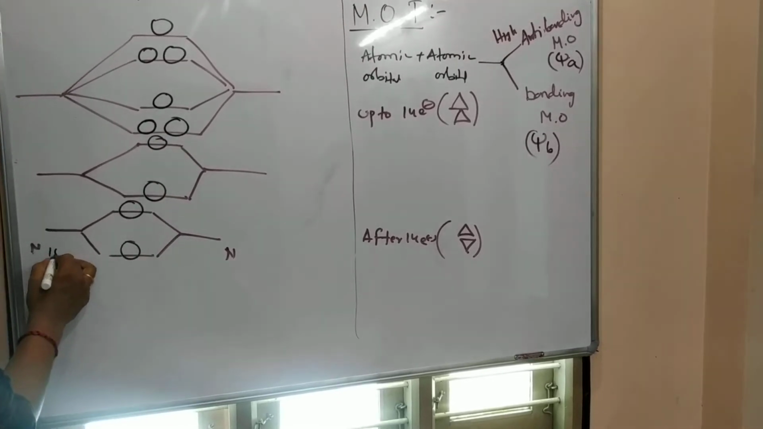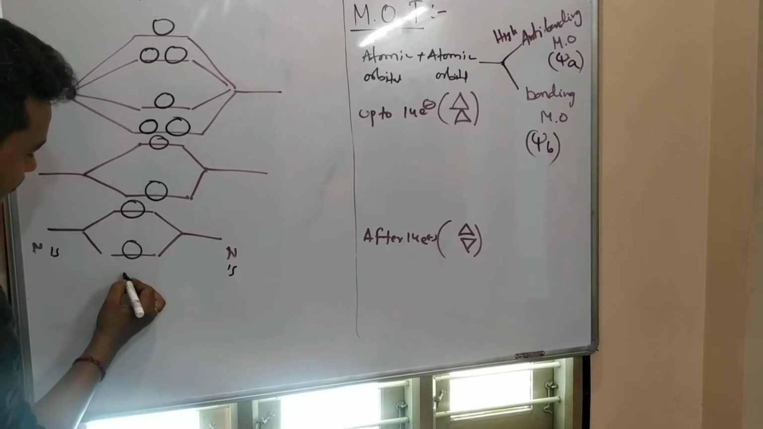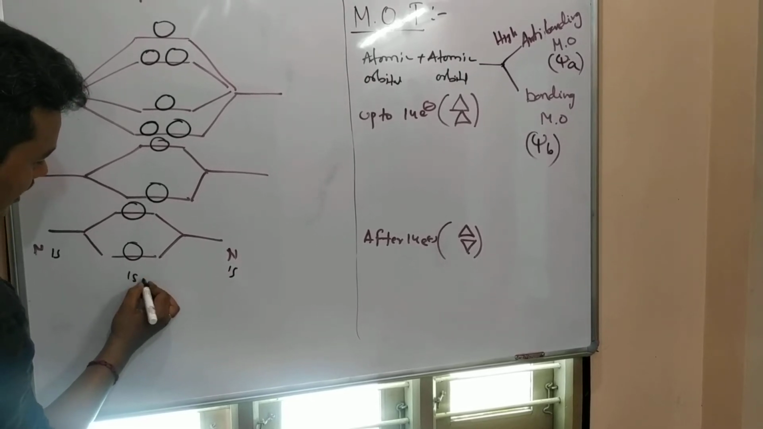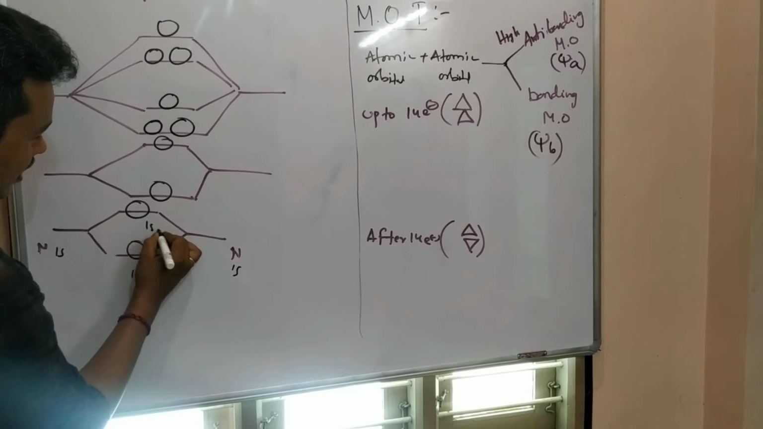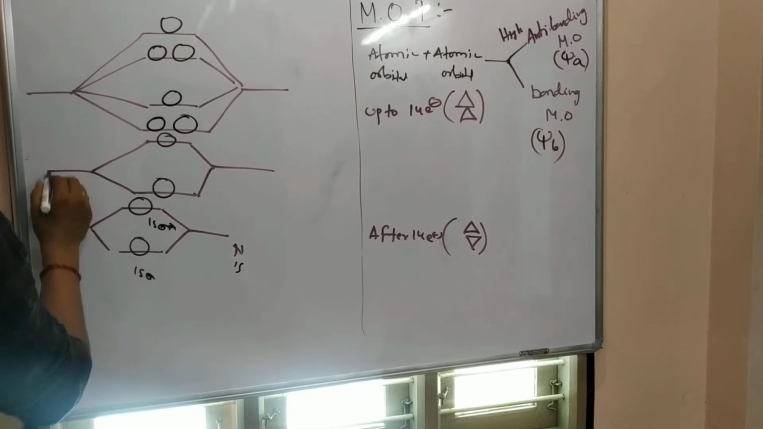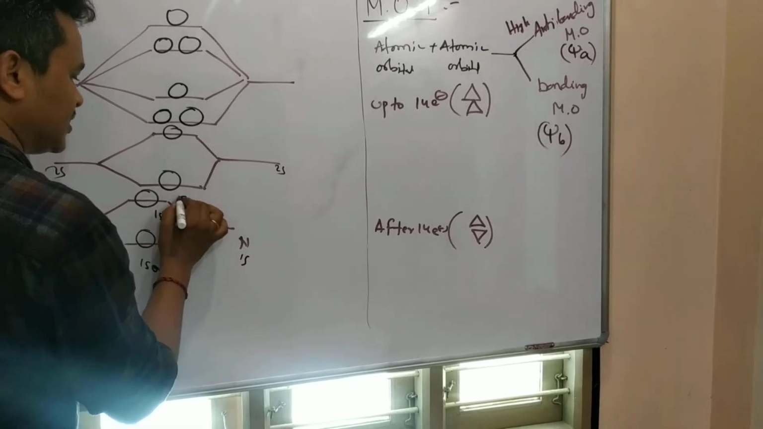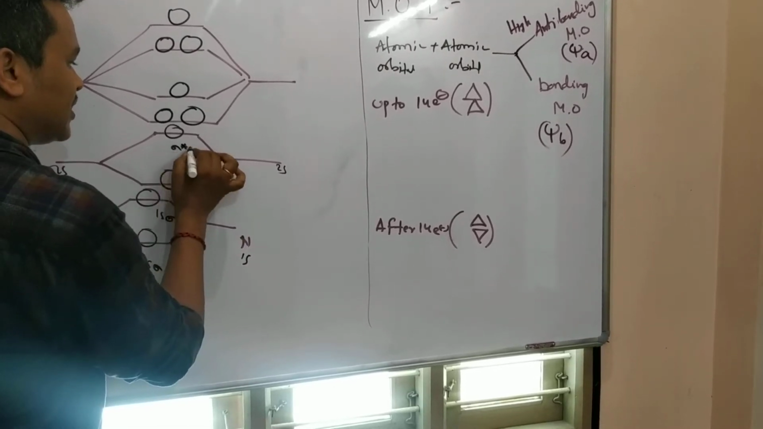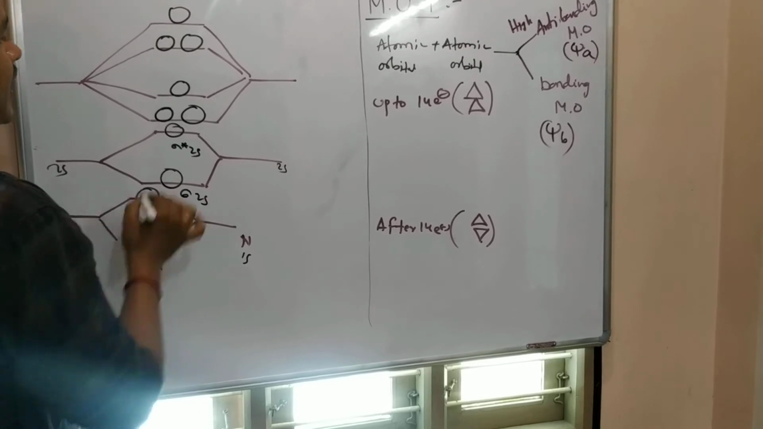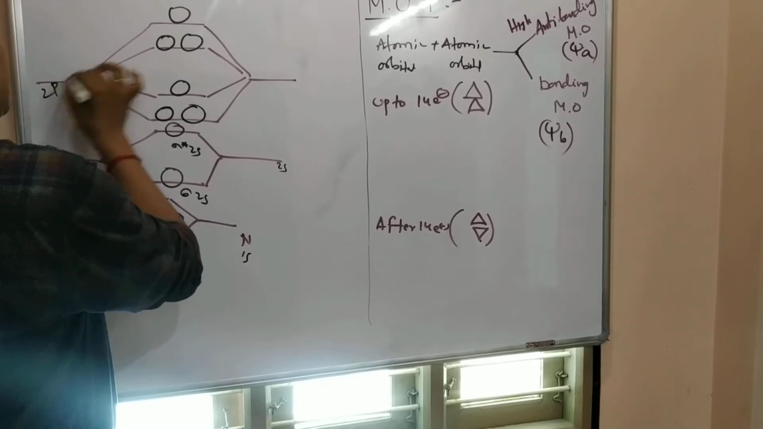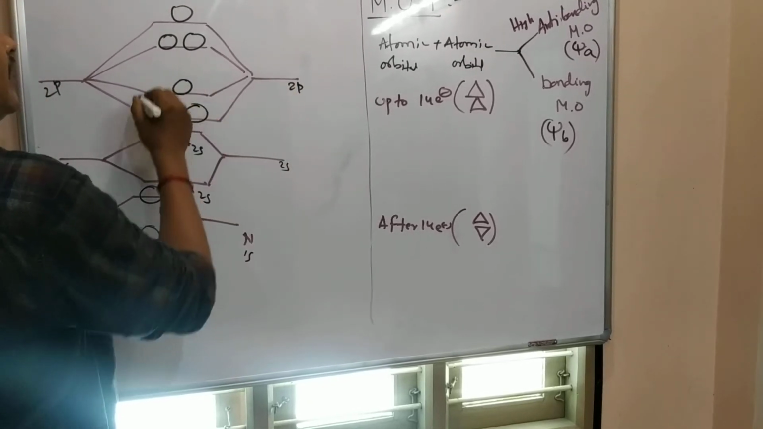The 1s forms sigma 1s and sigma star 1s. What is the second one? The 2s of this nitrogen forms sigma 2s and sigma star 2s. Here, the 2p orbitals are participating and forming bonding orbitals.